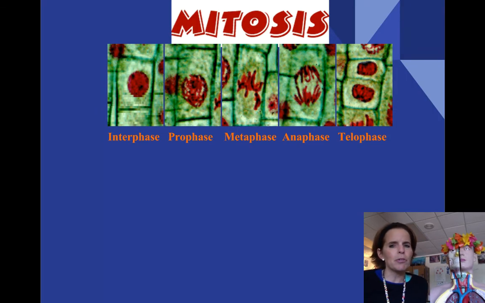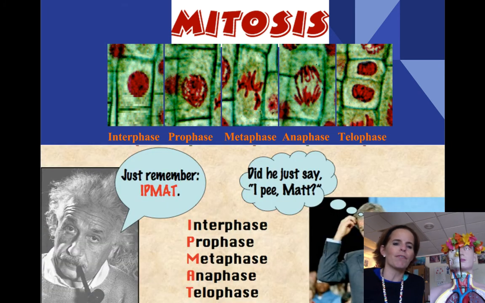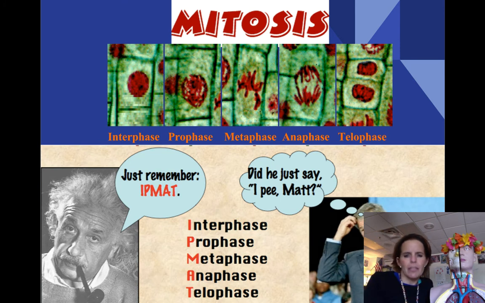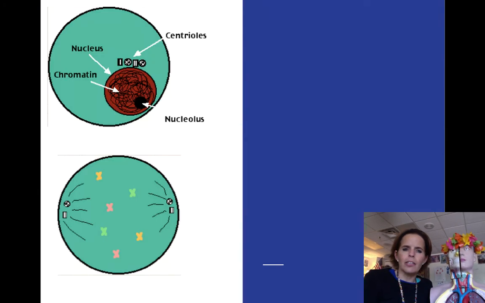All right, so mitosis is a series of events that are sort of part of a continuum. And we use the phrases interphase, prophase, metaphase, anaphase, and telophase to describe them. They're kind of hard to remember, so people often say the word IPMAT. And so my apologies to any mats in the audience. IPMAT: interphase, prophase, metaphase, anaphase, telophase. And those are pictures of what it would look like in a plant cell. Let's take a look at the different stages.